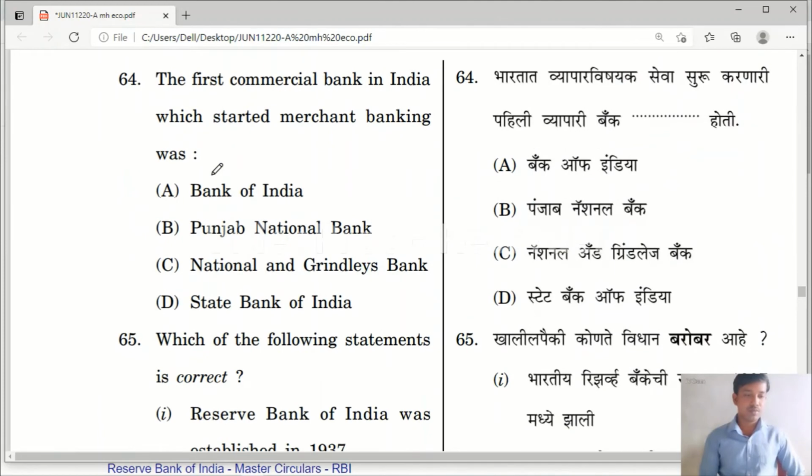Question number 64. The first commercial bank in India which started merchant banking was. Friends, I hope you know the meaning of merchant banking.